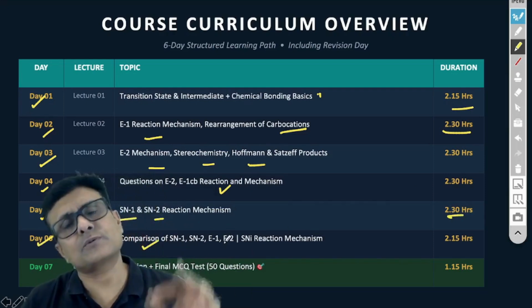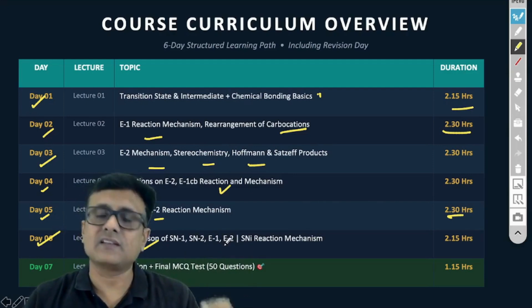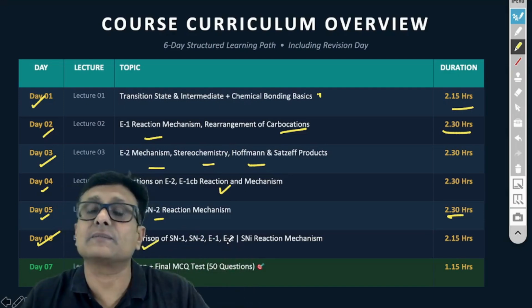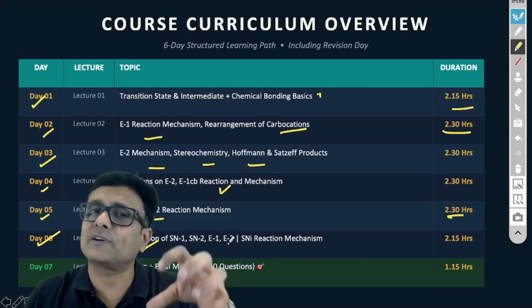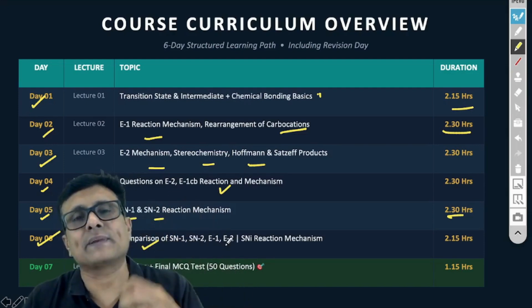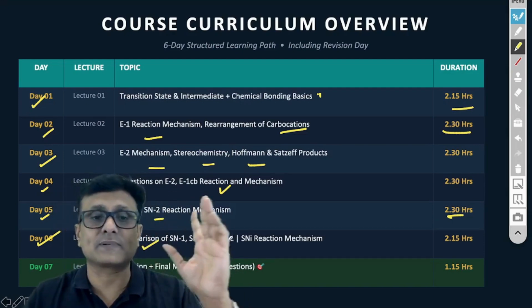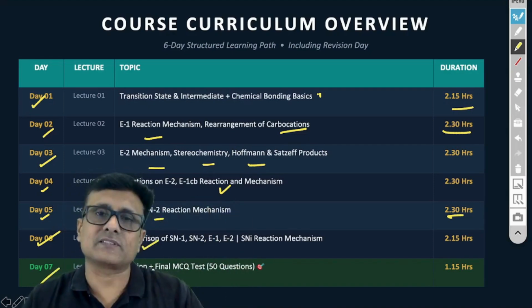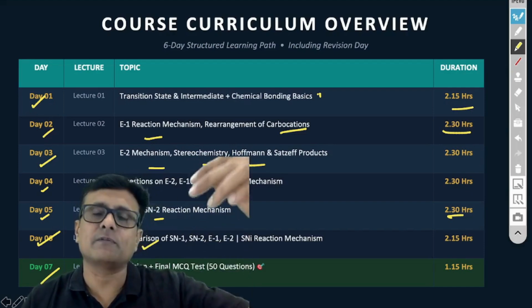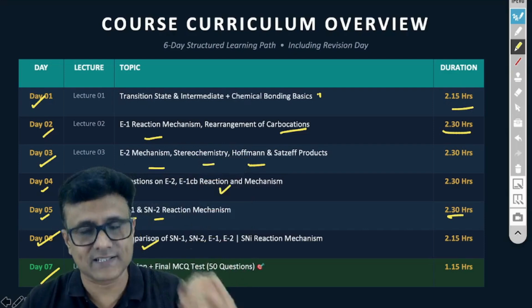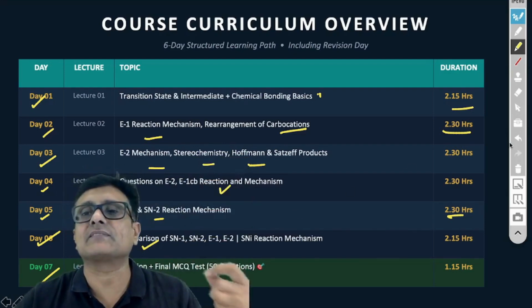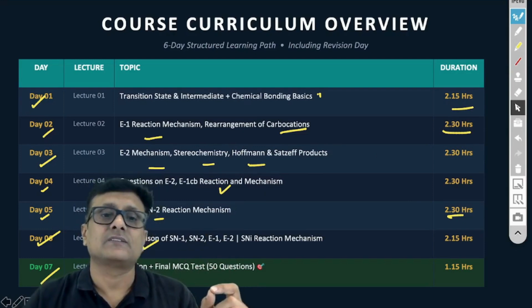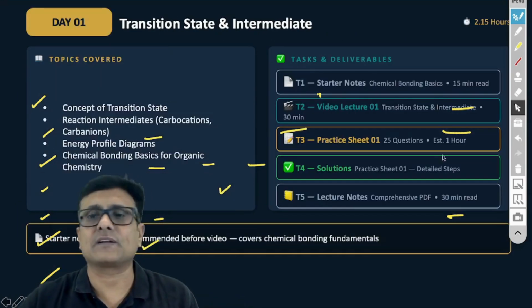This is a very crucial topic where we need to compare the substitution reactions with the eliminations. We thought the questions would be very traumatizing for you. If you understand when to apply which mechanism, only then will you get the right product, students. Then on the last day, we will do the cumulative revision. The best part of this program is that however many days you have studied, a quick summary will be given on the last day along with the MCQ test. So these are the advantages of this program.